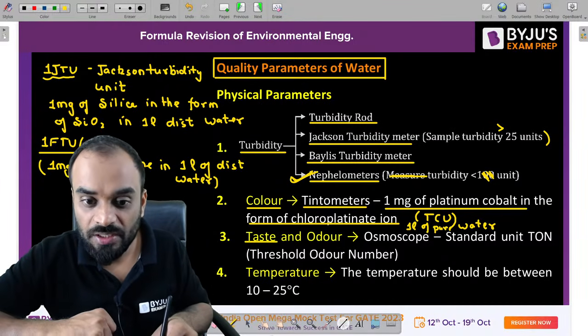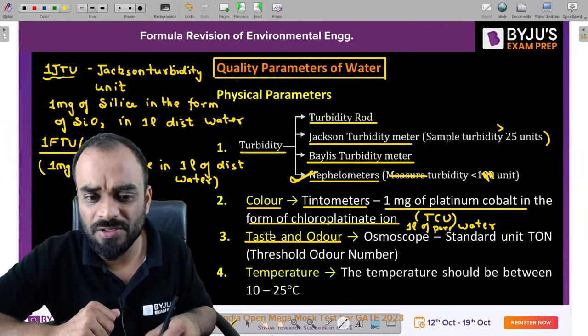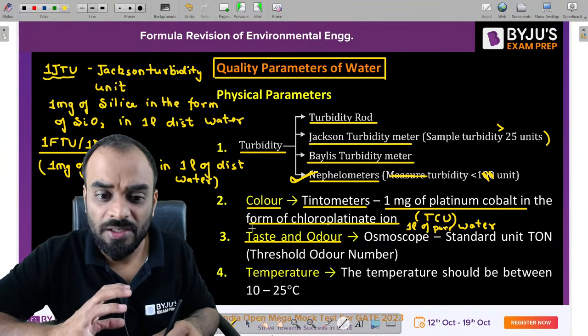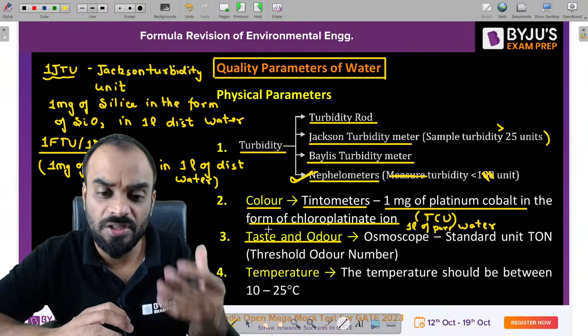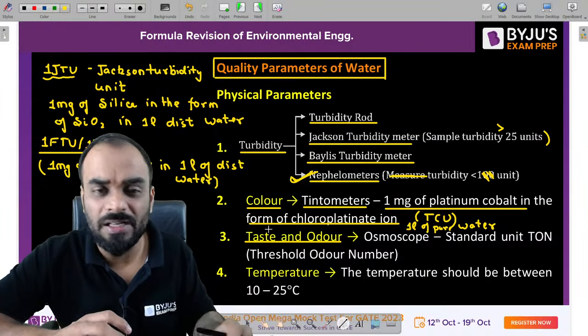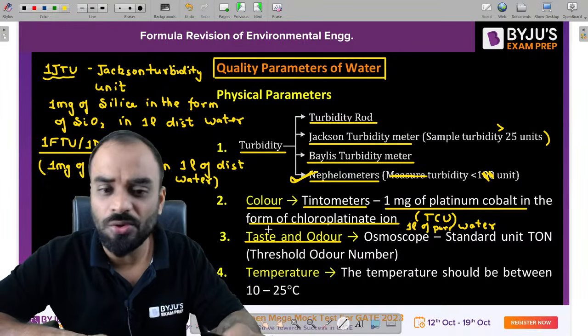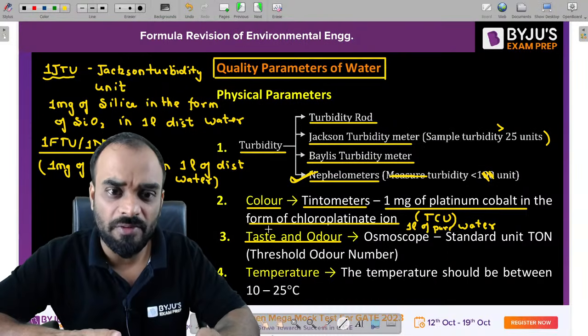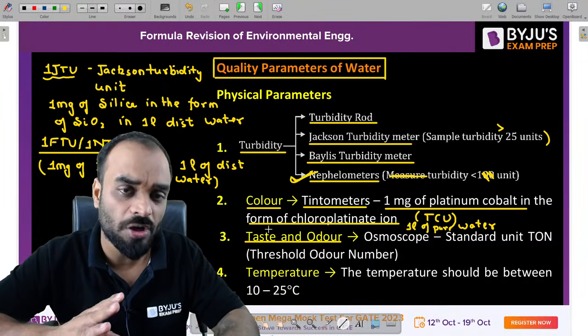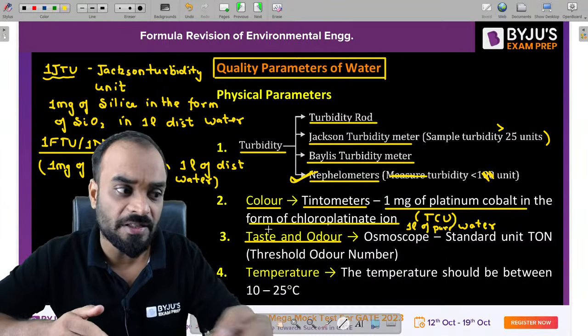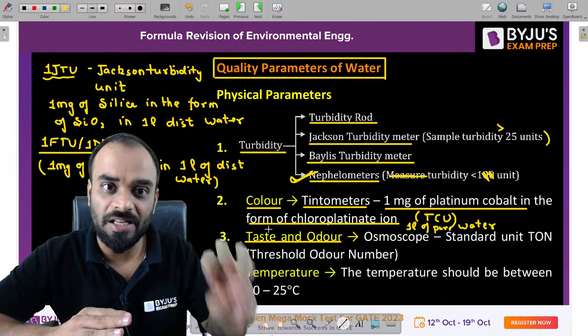Next one is taste and odor. You know that, guys, generally we are not able to measure the taste in the water, but we are trying to observe or we are trying to measure the odor. But in recent condition, guys, as per Indian Standard Code, they have removed all the permissible value which is required for taste and odor. So guys, what they have written in the codal provision is that the taste and the odor is agreeable in the water.